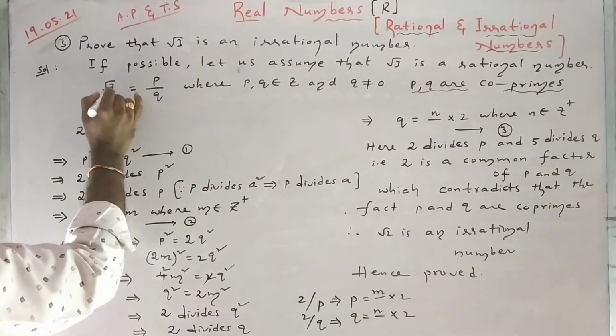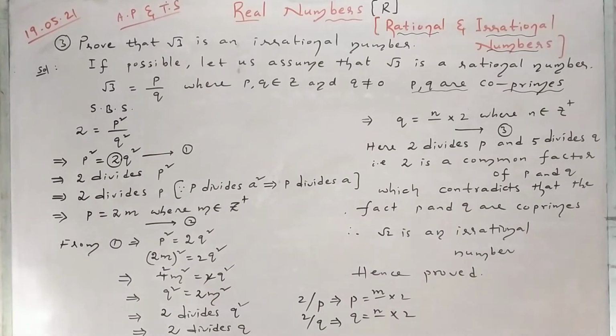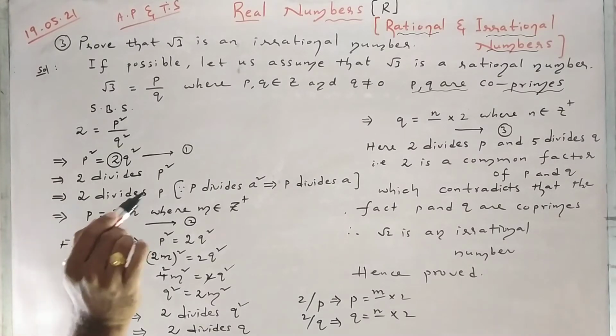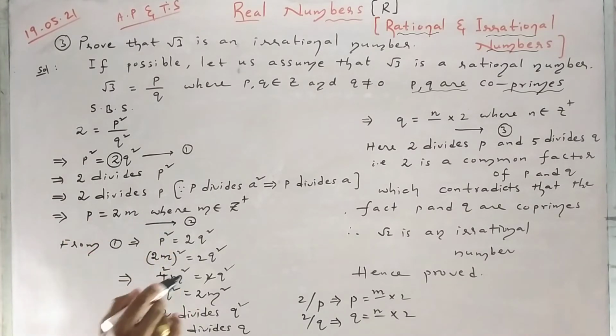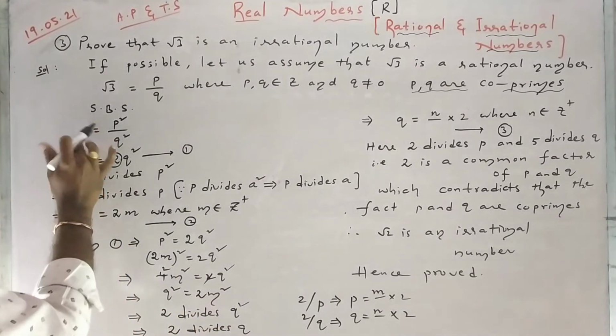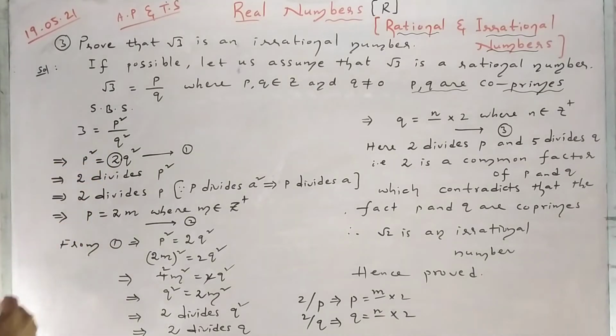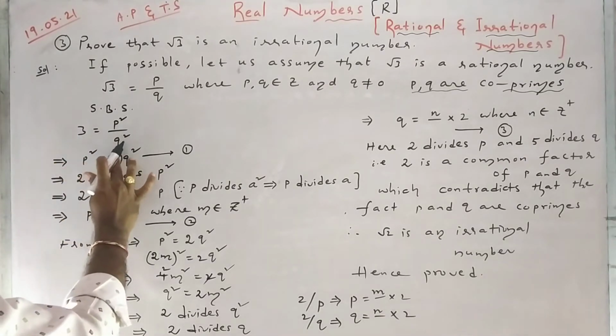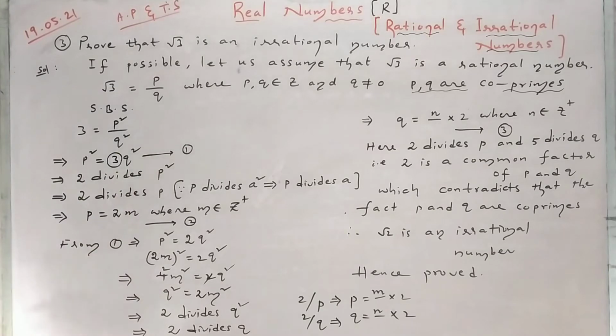Immediately root 3 can be expressed as p by q, where p, q are integers and q is not equal to 0. p, q are co-primes or relatively prime. That means they should not have any common factor other than 1 and itself. Then squaring on both sides, 3 equals p square by q square. Then cross multiply, p square is expressed as 3 into something.